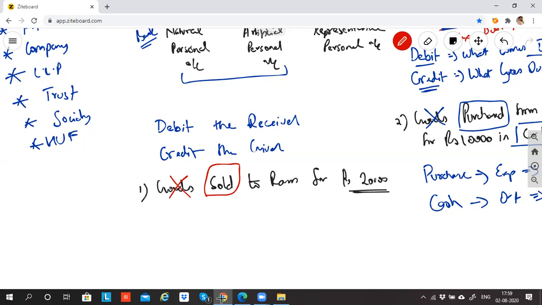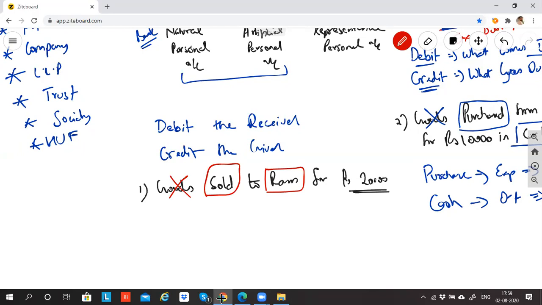Next one: Sale account and Ram account. Why not cash account? Because nowhere in this transaction is it mentioned that we have collected money from Ram. If nothing is mentioned about cash collection, then we assume that we have sold goods to Ram on credit.